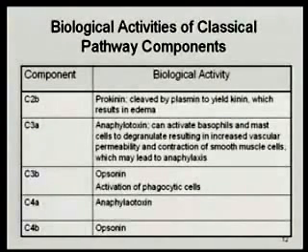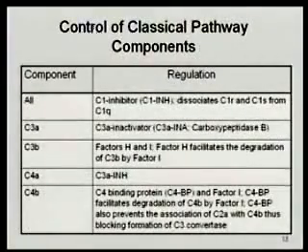It is less potent than C3a, but it does have anaphylactic activity as well. It does the same things as C3a. C4b, that's part of the activation complex, is an opsonin for phagocytic cells. Phagocytic cells have a receptor for C4b as well, so this acts as an opsonin. So these components are contributing to the ability of phagocytic cells to become activated and to phagocytize the particles